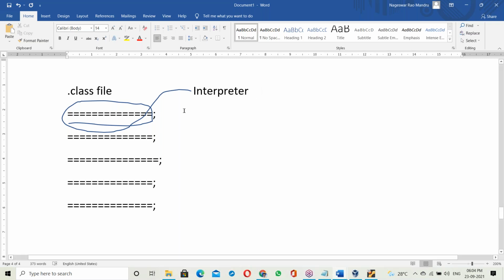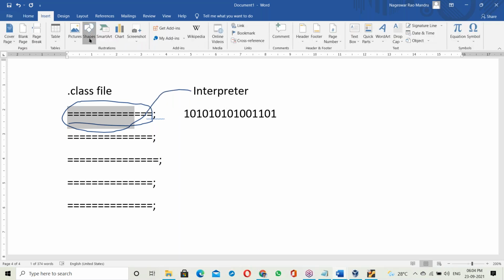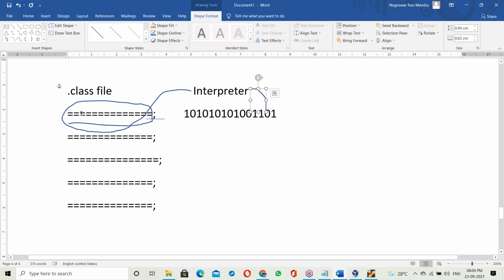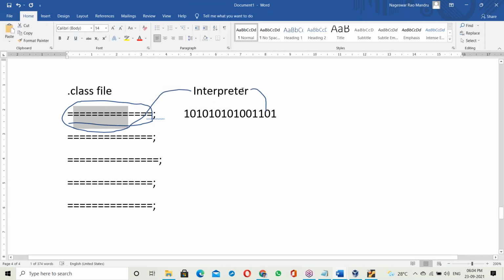The interpreter takes the complete bytecode as input and generates binary codes.